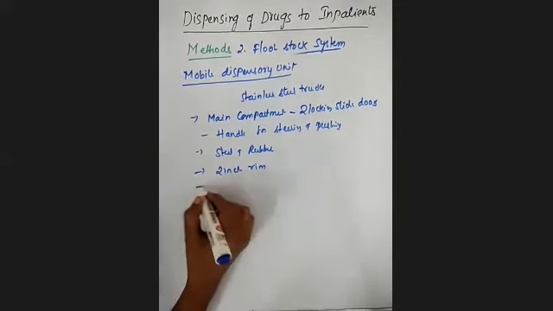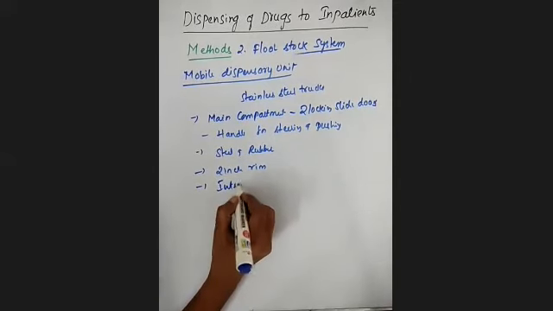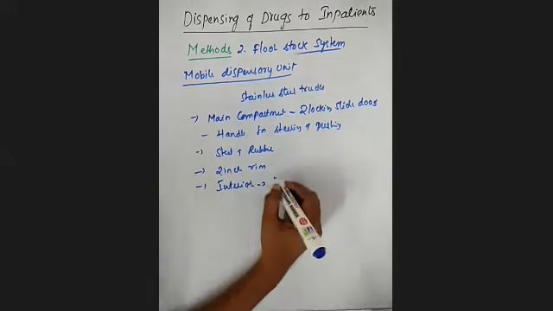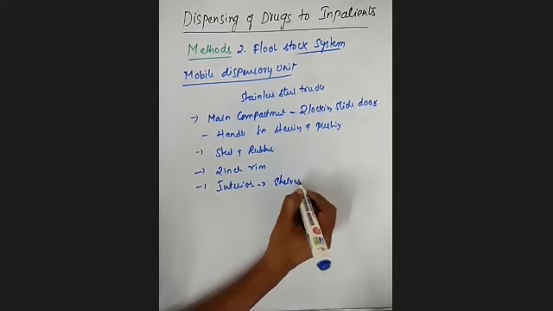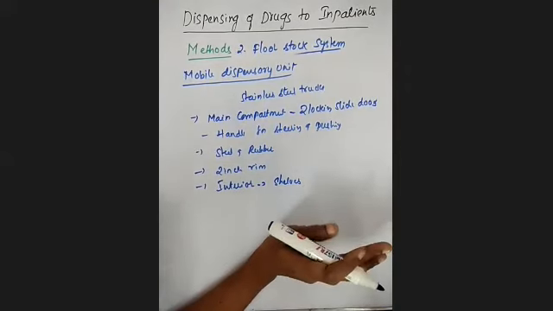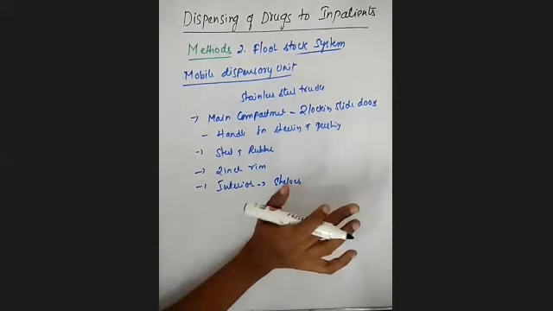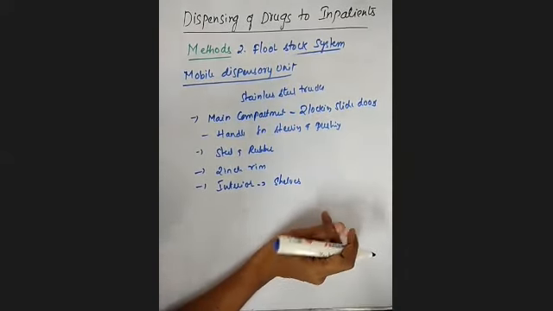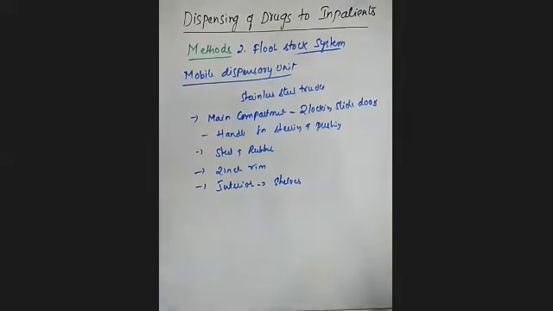Clear? And if you see the interior of this truck, it has shelves which allow for the transport of containers of all sizes. Clear? This is regarding the mobile dispensary unit. Mobile dispensary unit means the movement of the drugs, wherever they want to move, they can move this.